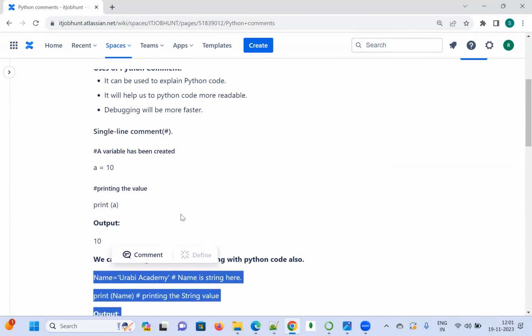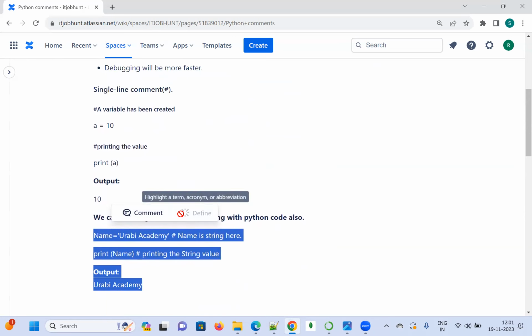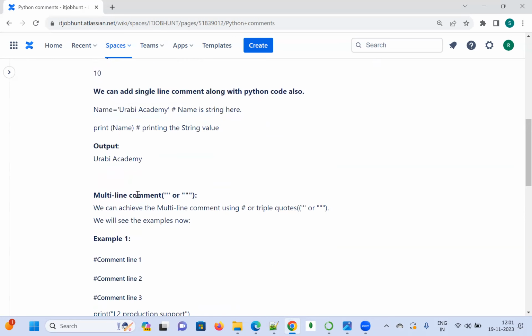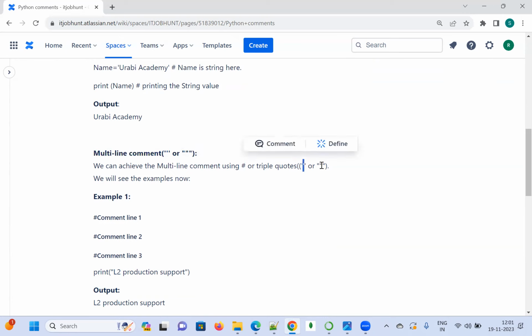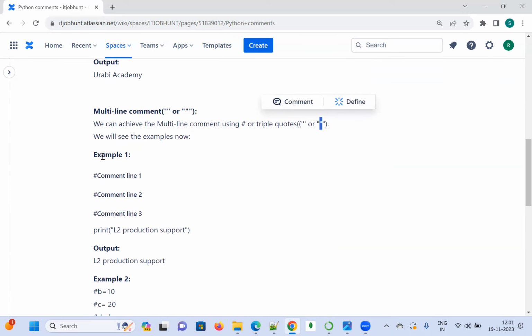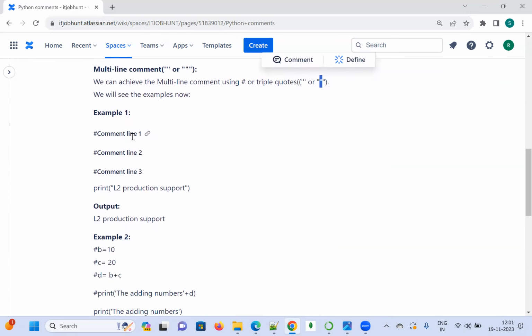We are done with the single line comment, and let us see the multi-line comment. We can achieve a multi-line comment using the hash or triple quotes, either single or double quotes. Let us see the example now. Example one: comment line one, comment line two, comment line three.